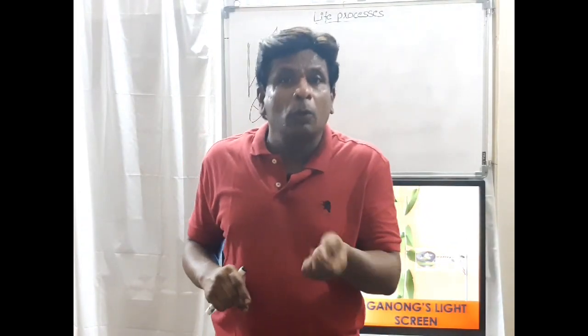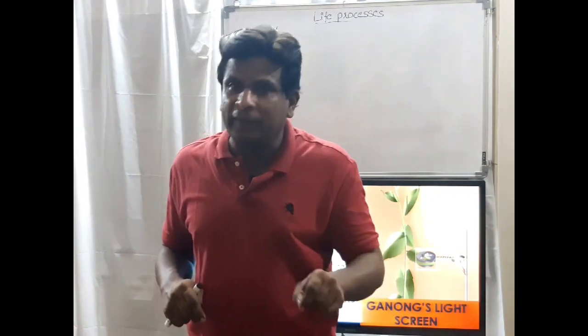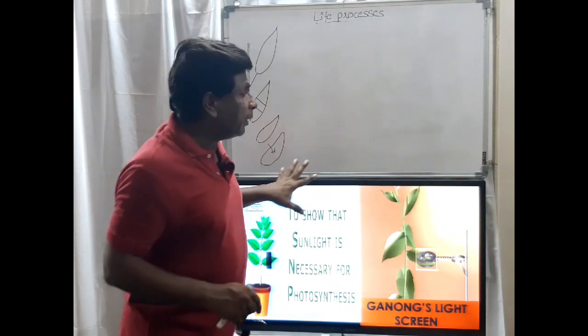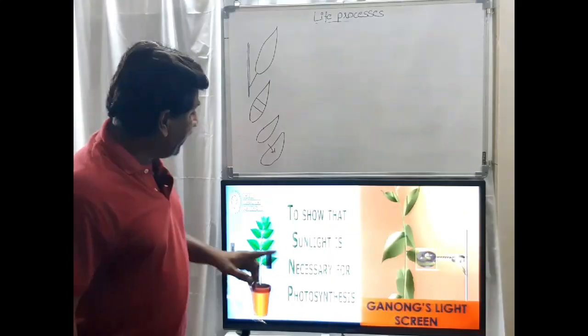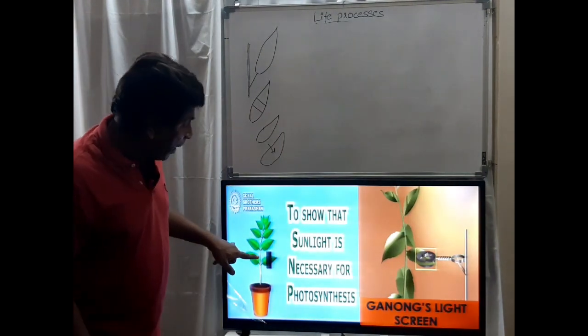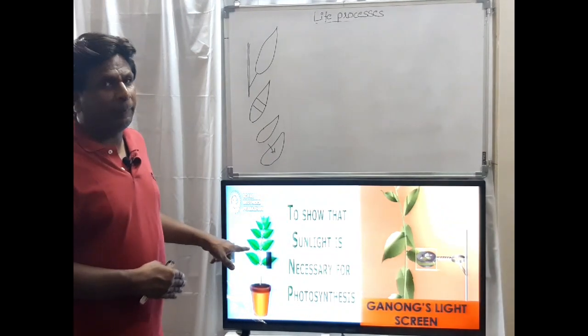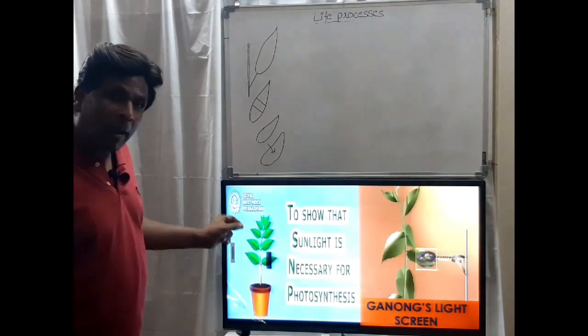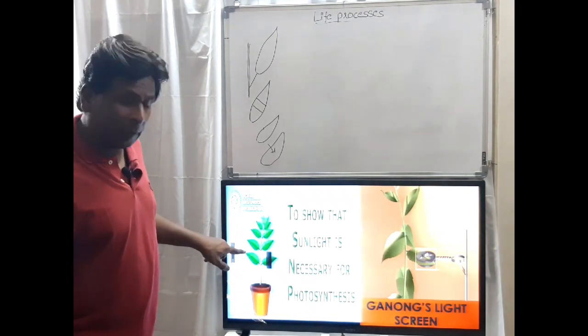That plant we have to use in our experiment. For that reason, we are keeping the potted plant in a dark place for 3 days. That potted plant is what we are now using in this experiment. So this is the plant which was kept 3 days in the dark place.